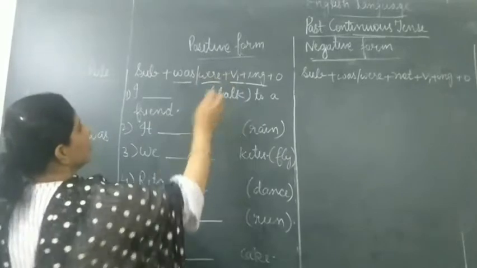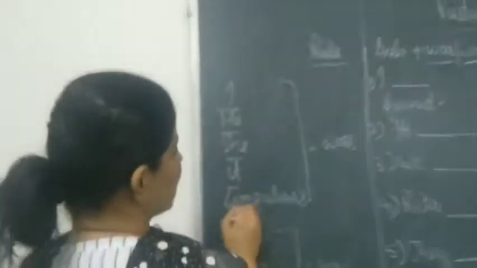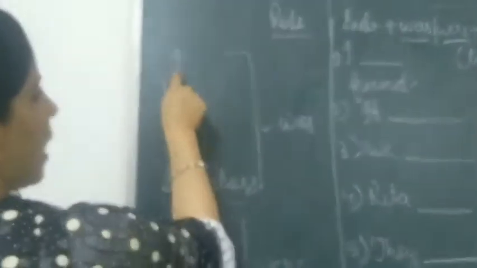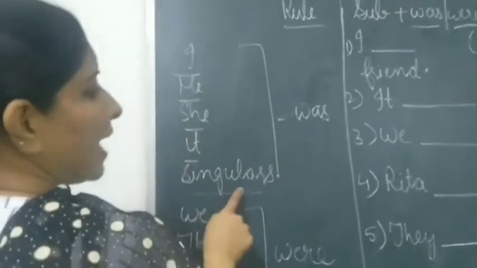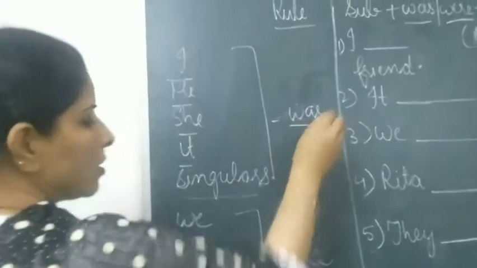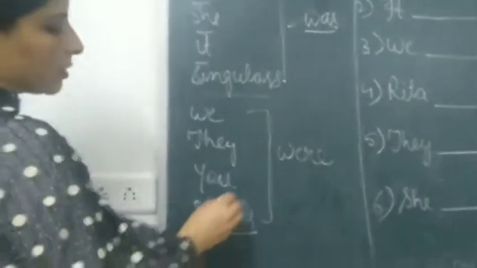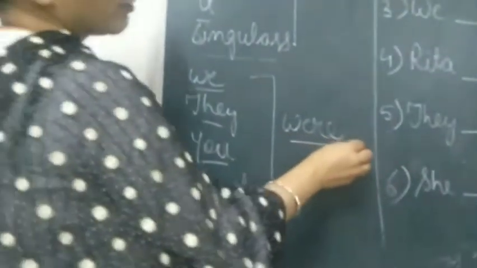And another thing which is important here to remember, where do we use was and where do we use were. So dear students, here you can see with I, he, she, it, singulars. I will repeat, I first person, he, she, it and singulars. Wherever singulars are there we will be using was, and with our plurals you, they and we will use were.